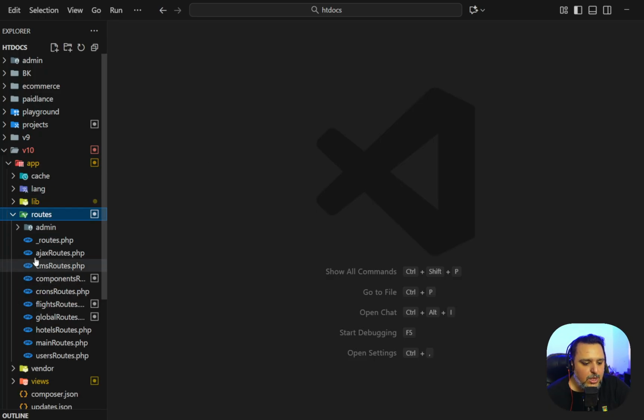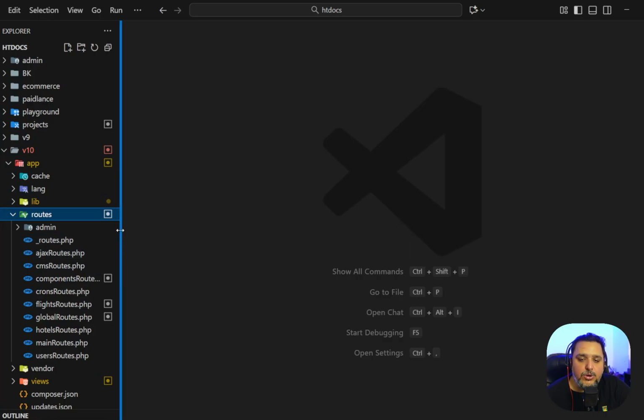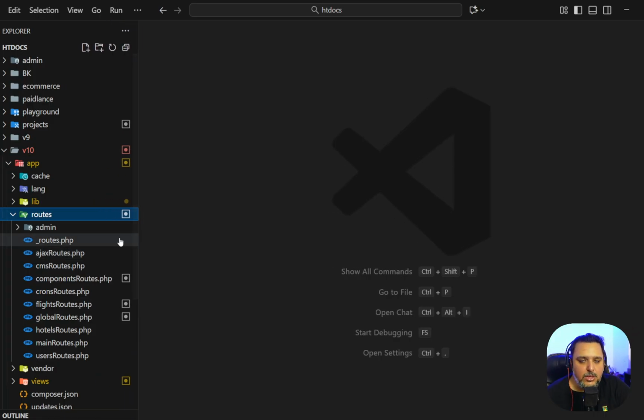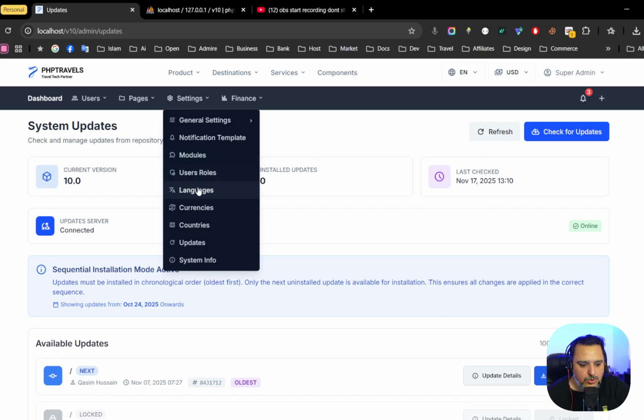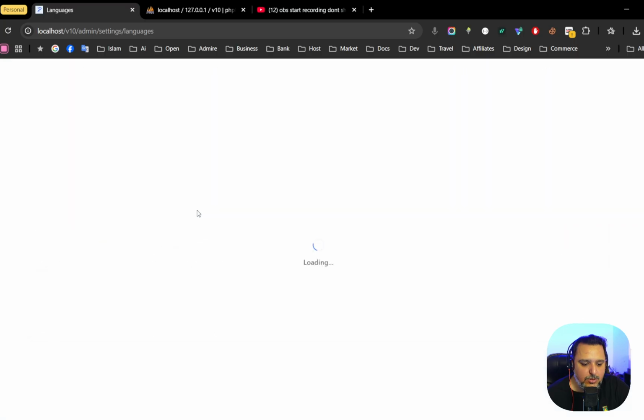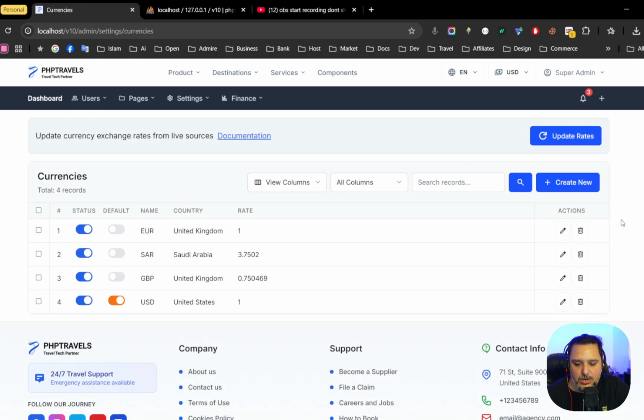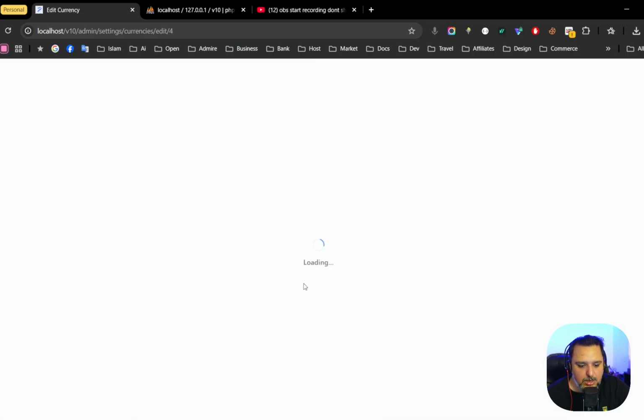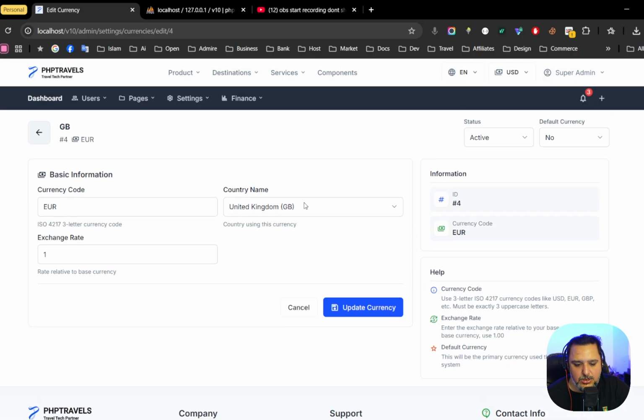So now we made our own CRUD system, like the add, edit, delete directly to the database, and it's a very simple CRUD. You see most of the tables in the database, all these CRUDs are generated using our own CRUD system, which is very simple and very fast. For example, if I click on the currencies, you can also see the same CRUD system over here. So let me just edit any of this. So this is how it works.